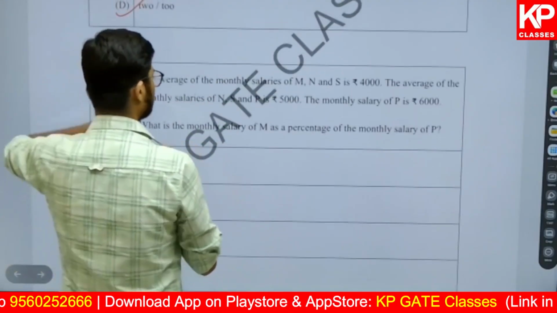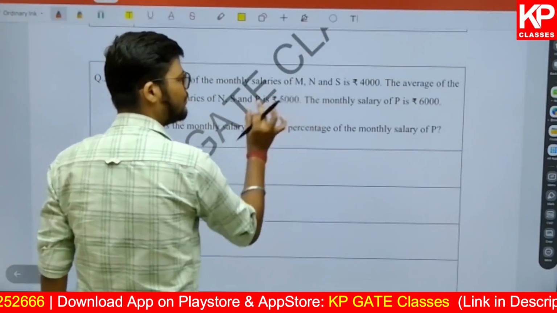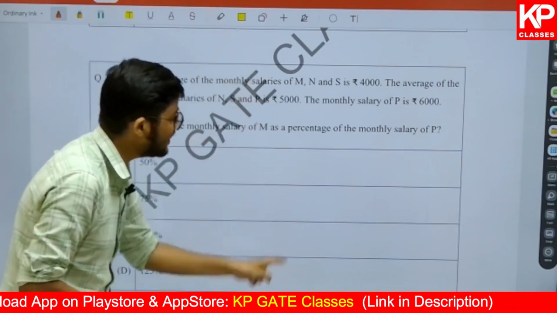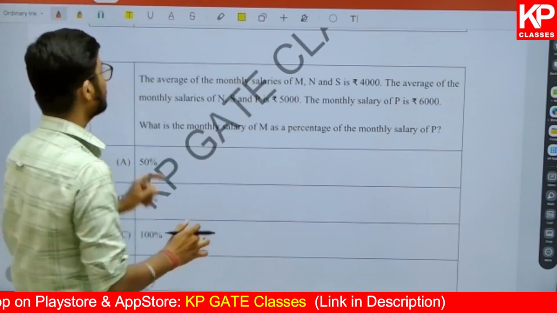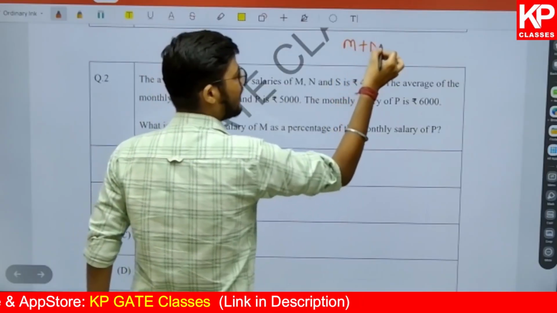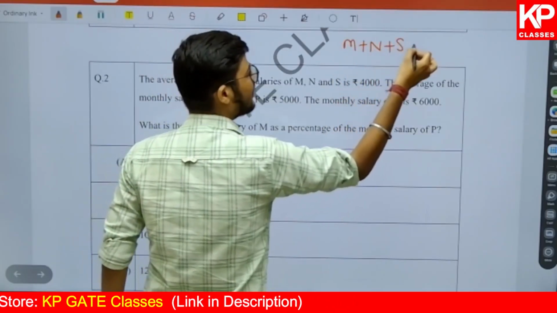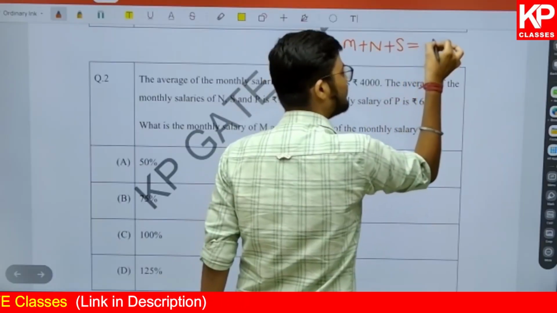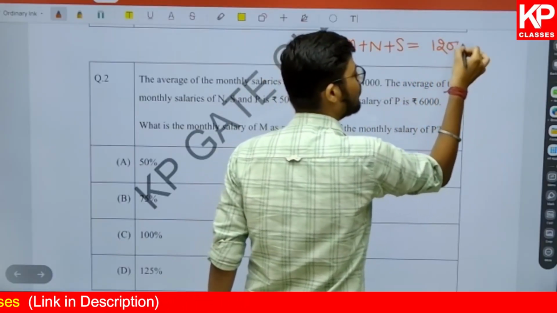Now if you know that the average salary of 3 people is 4,000, that means on an average M is making 4,000, N is making 4,000, S is making 4,000. So what will be the total salary of M, N and S? The total salary will be equal to 4,000 multiplied by 3. That means that is going to be 12,000. I hope you understand that.